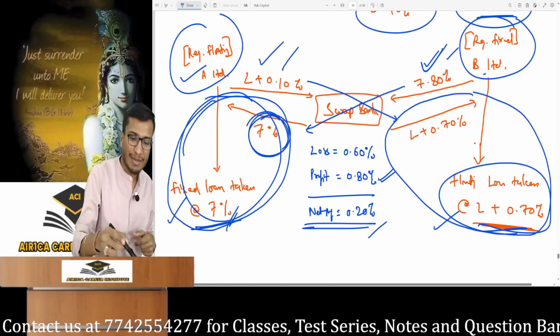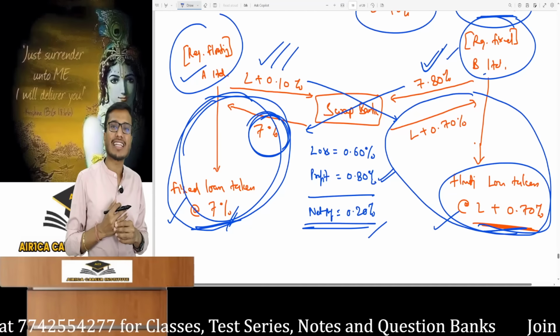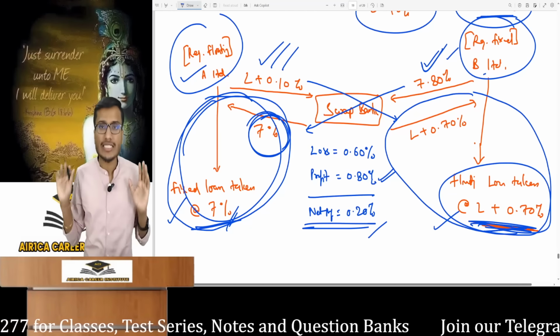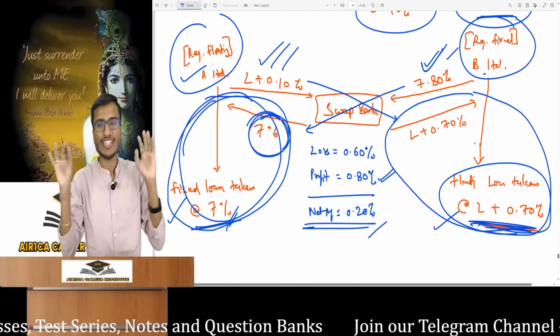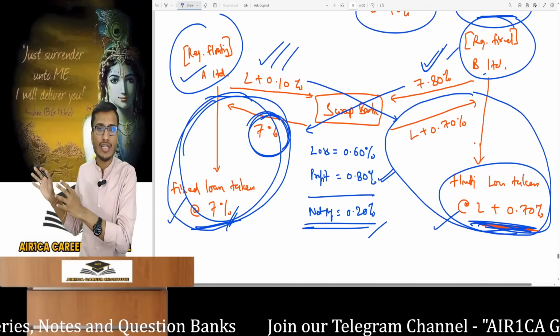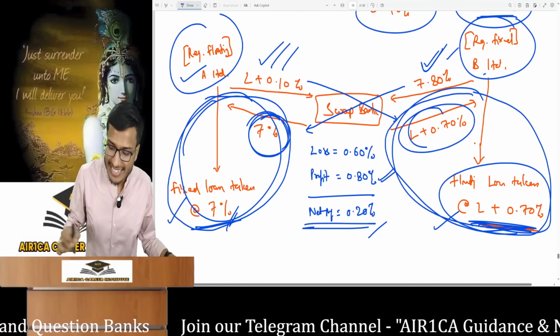It has to pay L plus 0.10. How much floating interest will the swap bank give to B Limited? L plus 0.10? No. B Limited has to give L plus 0.7 to its lender. B Limited will say, look, I had nothing to do with floating rate loan. I wanted a fixed one. I must definitely give L plus 0.7 to the lender. So give me L plus 0.7 only. So swap bank collects this and its net settlement happens.